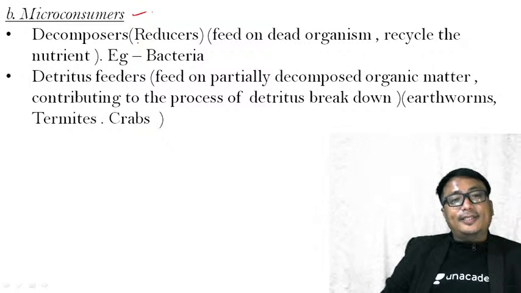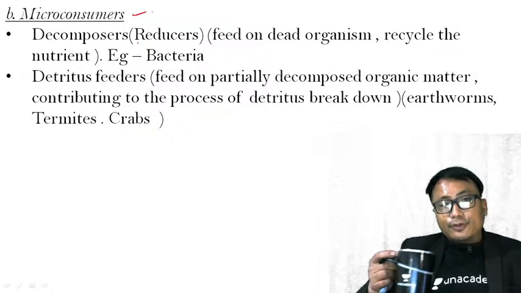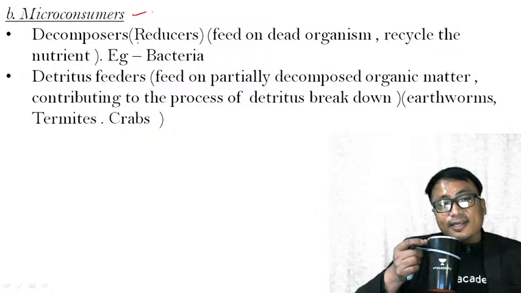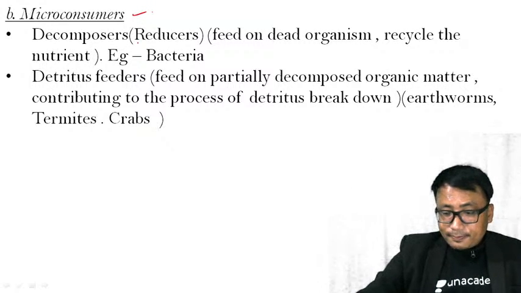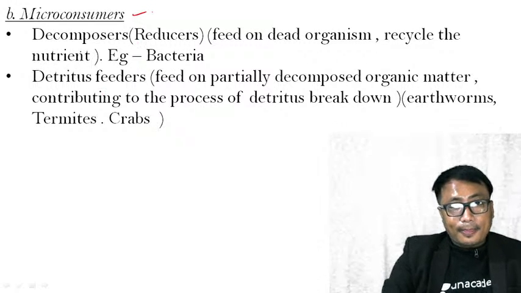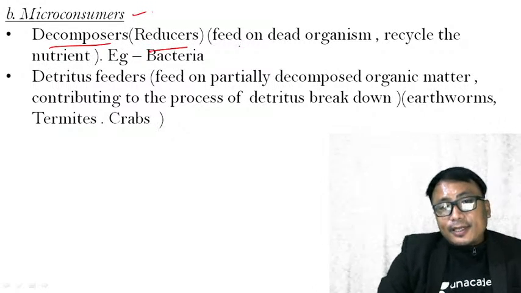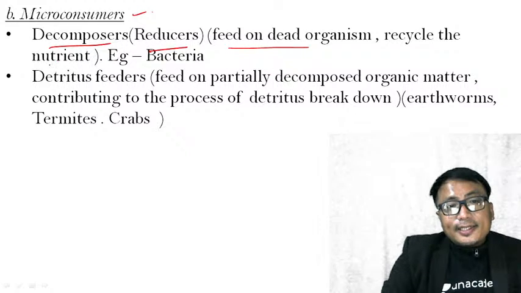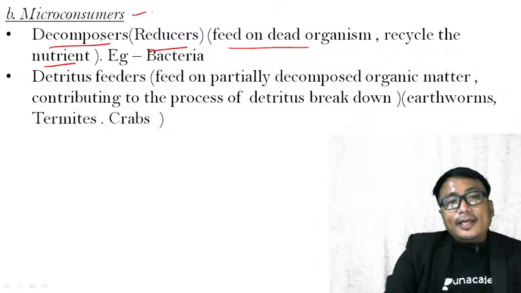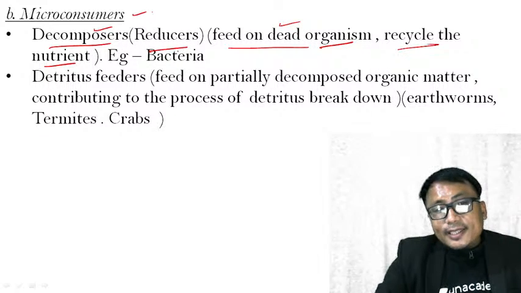Decomposers and detritus feeders. What is the basic difference between these decomposers, which are also known as reducers, and these detritus feeders? Decomposers are reducers, that is, they feed on dead organisms and recycle the nutrients again.